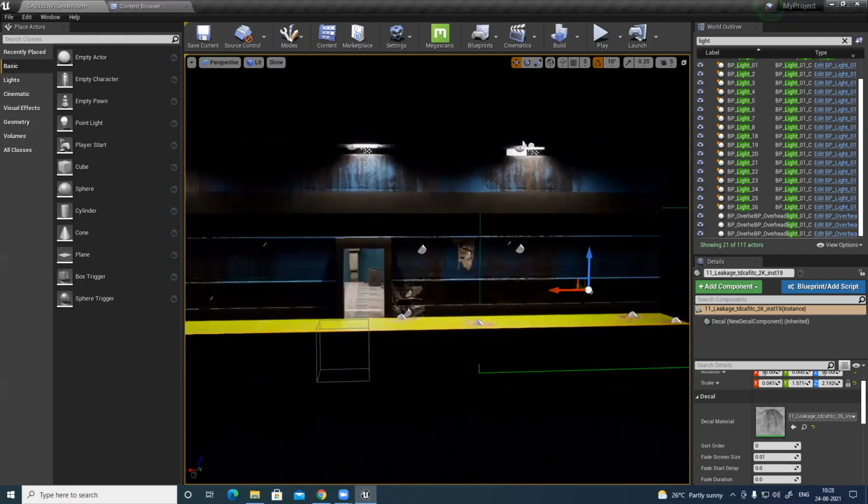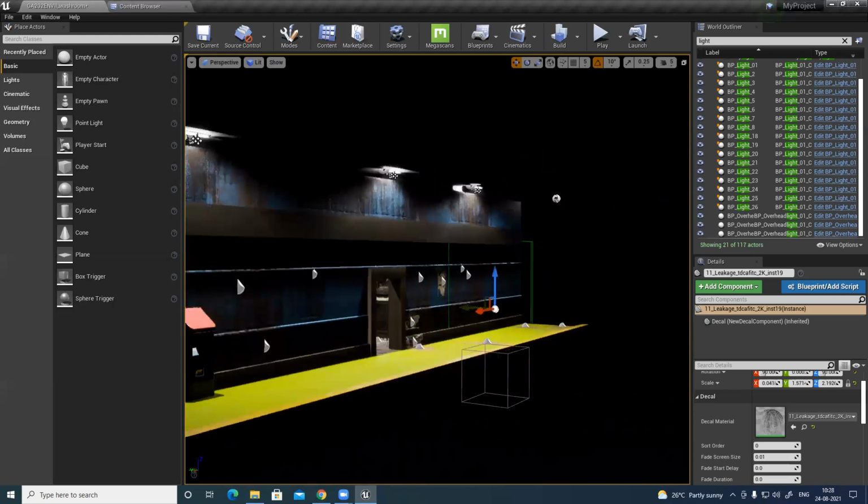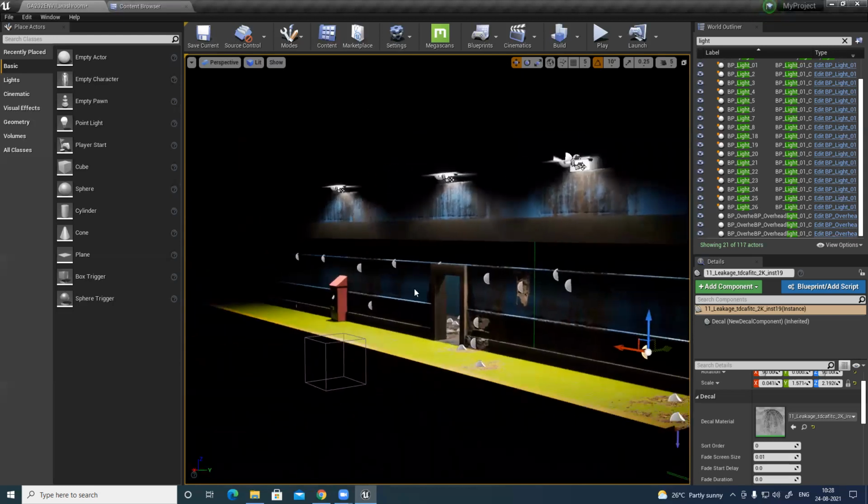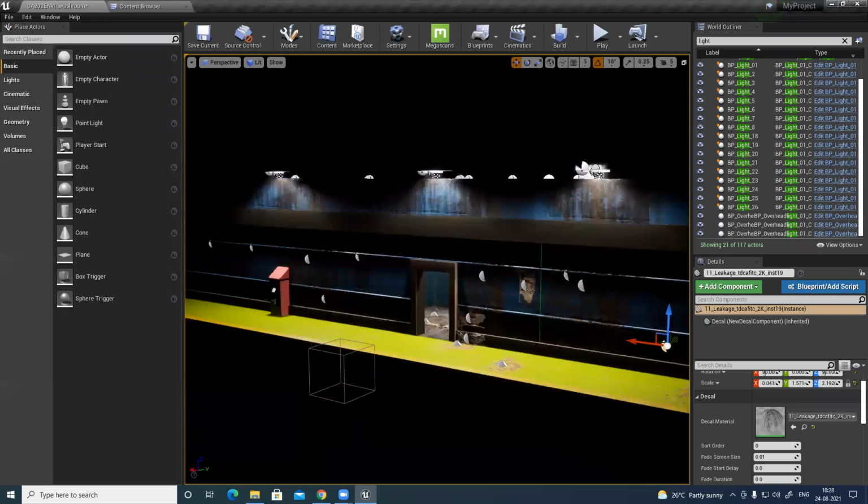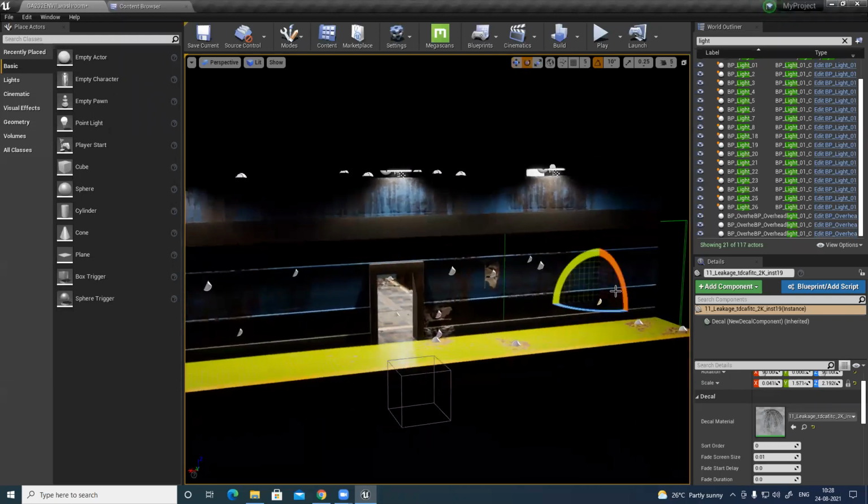Blend in nicely. And these areas are kind of flat, so I need to add more dirt there. Plus the floor also I need to add dirt. Simply rotate this.